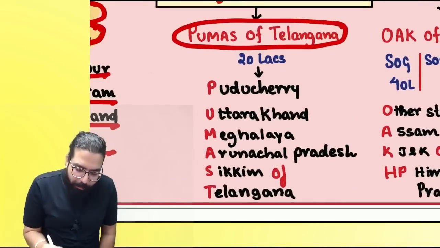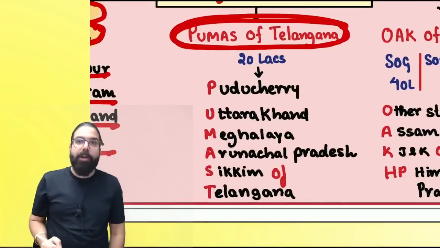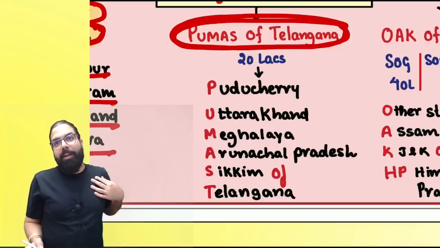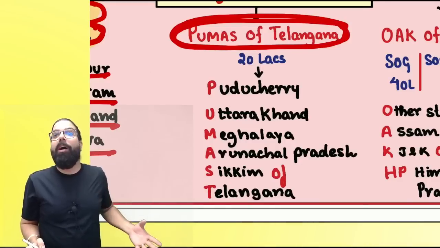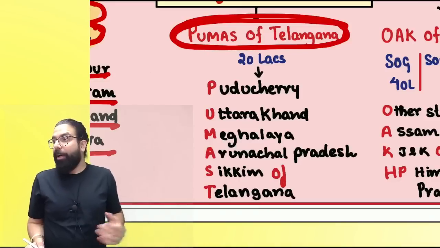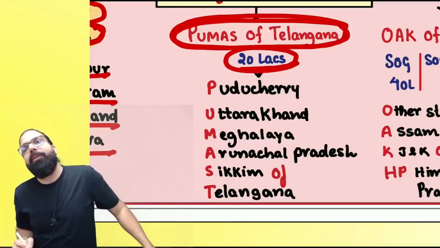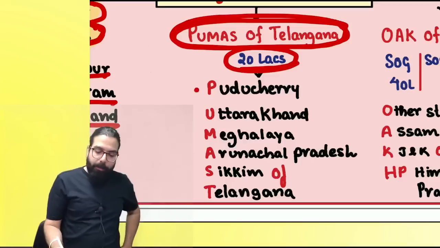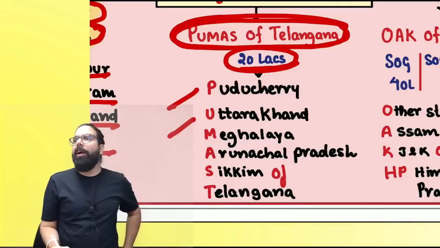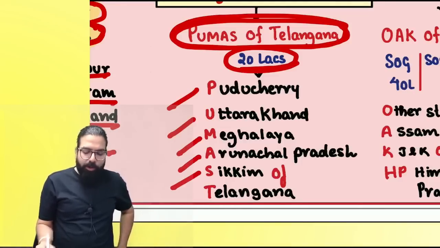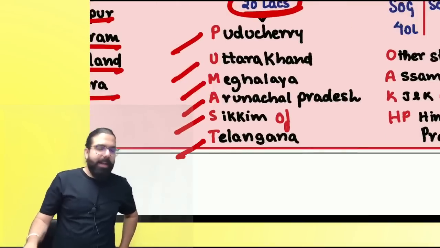Sir, I am in the state of Pumas of Telangana. What is Pumas of Telangana? If Telangana wants a T20 team, what will be the name, everyone? Pumas of Telangana. Okay, everyone, for your exam remember 2020, the T20 team. So if they are a supplier of goods, also 20, if they are a supplier of service, also 20. What is Pumas, everyone? P for Puducherry, U for Uttarakhand, M for Meghalaya. Then the next one, Arunachal, S for Sikkim, and Telangana. Can I go ahead, everyone?